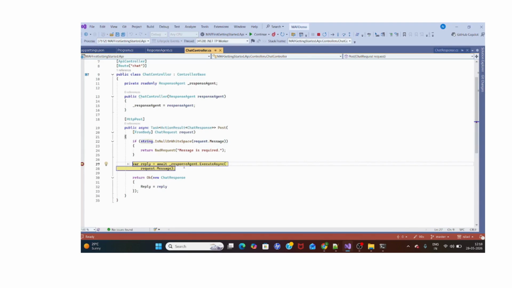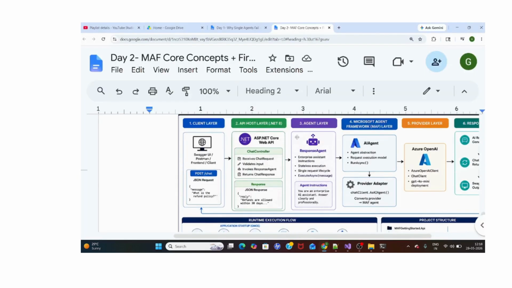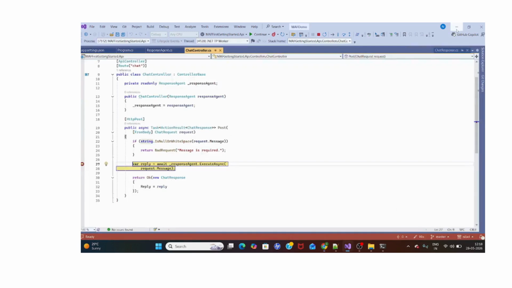This response agent is nothing but the agent we have created. We have created a stateless agent.